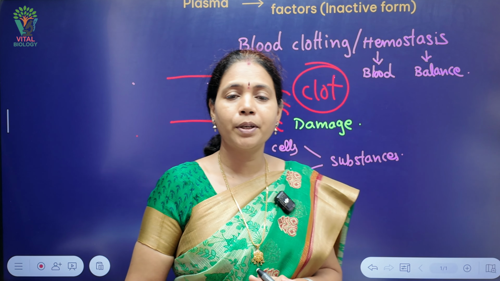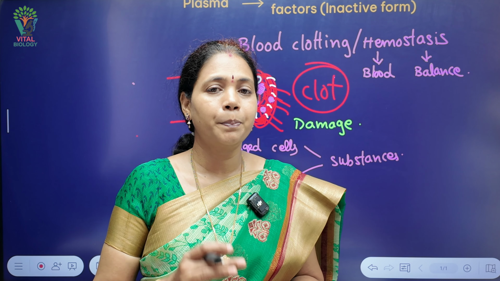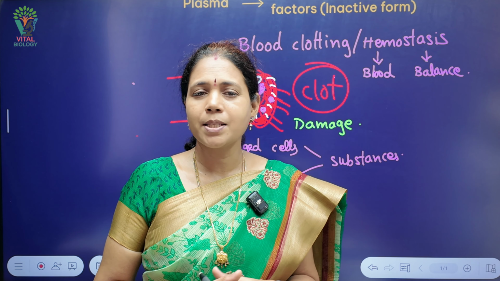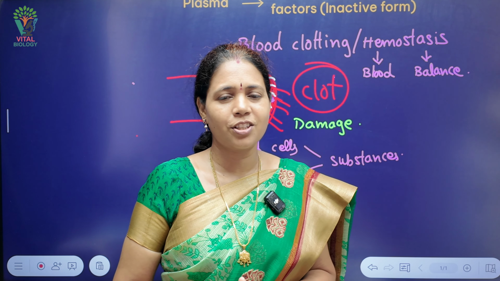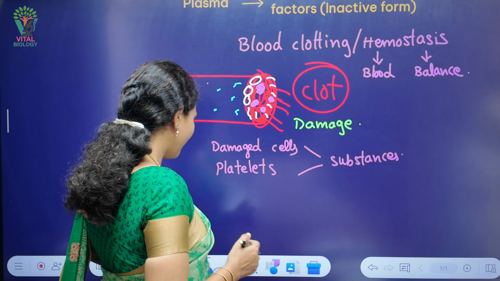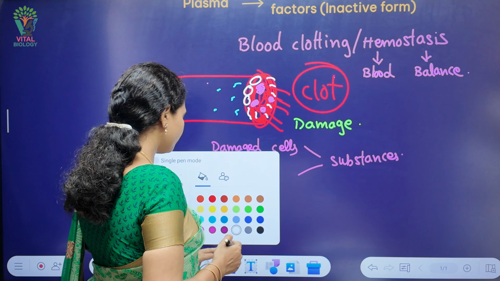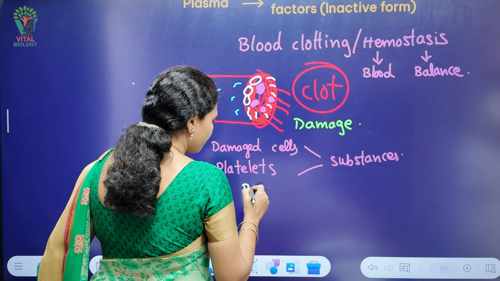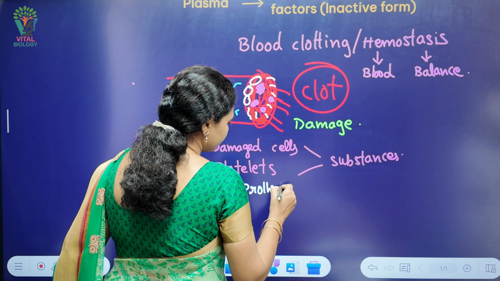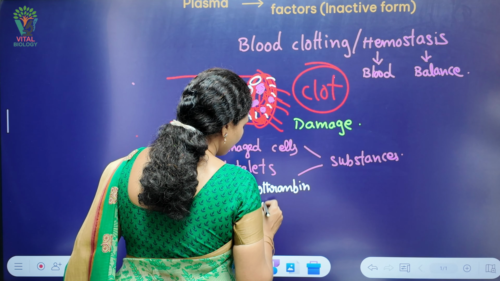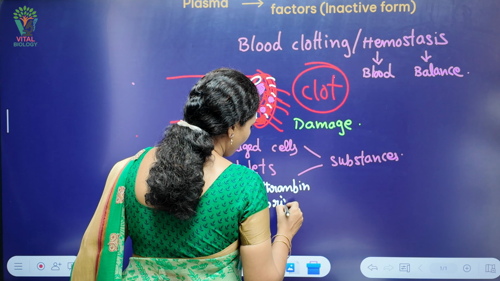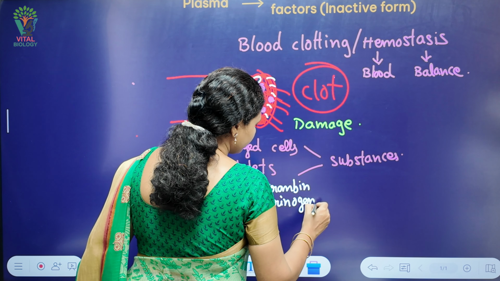If you remember, when we studied blood, in the blood plasma, two of the main clotting factors are generally present. Those clotting factors are prothrombin and fibrinogen.